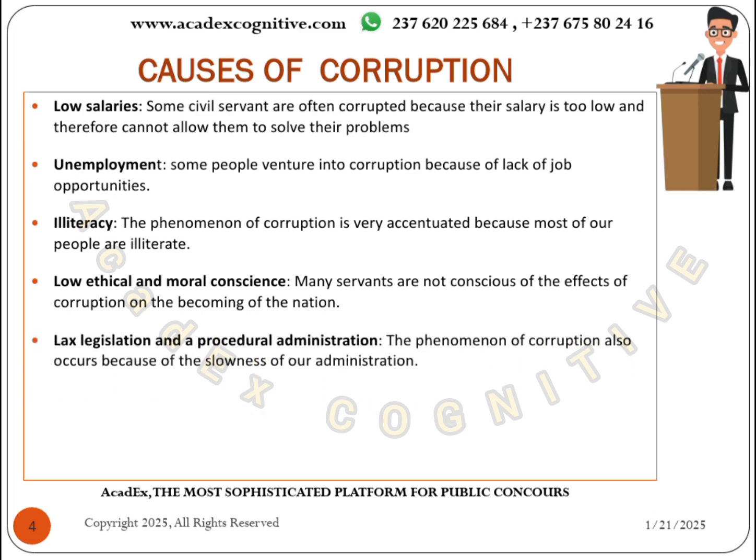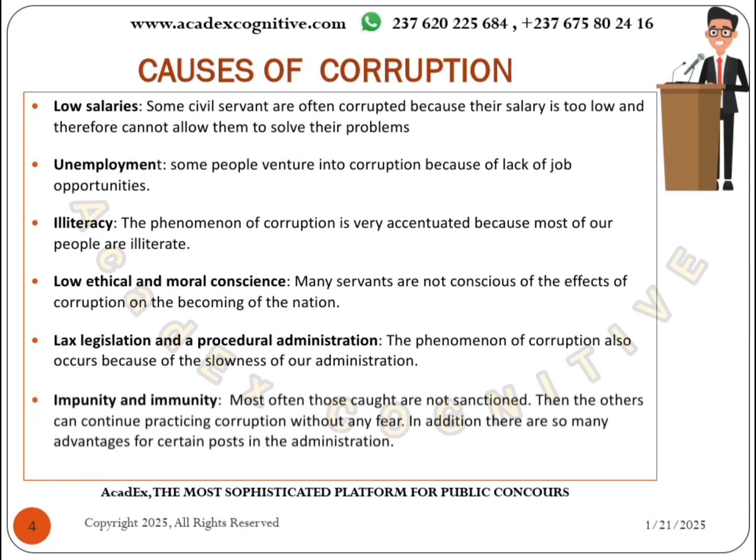Lax legislation. When there are no laws, or the laws that are being promulgated against corruption are insufficient or not strict, there is bound to be corruption. So that's why we talk of lax legislation or procedural administration. When procedural administration is not effective, there is bound to be corruption.